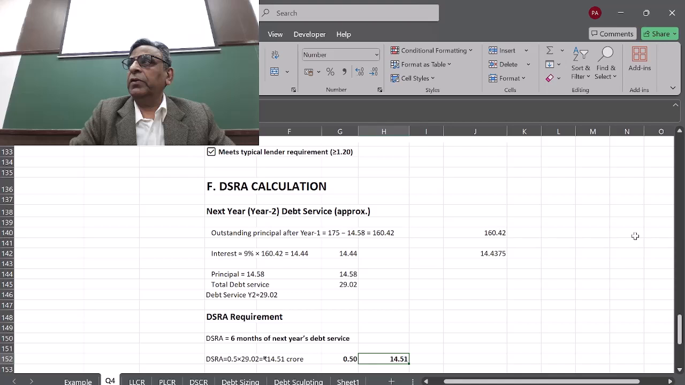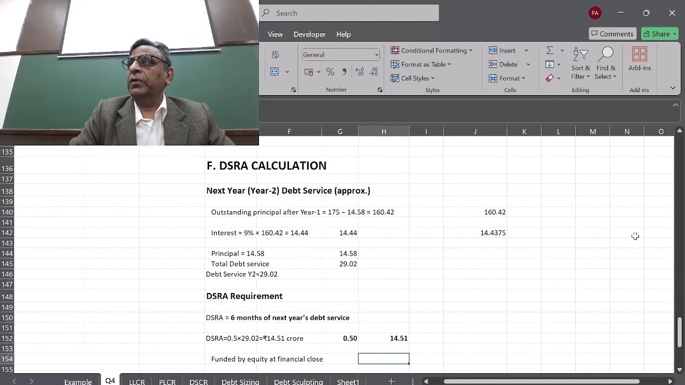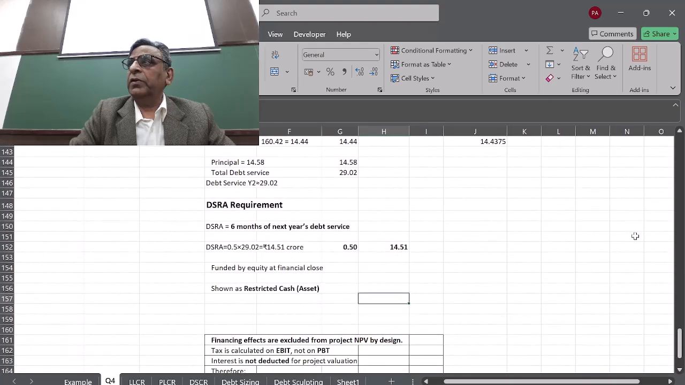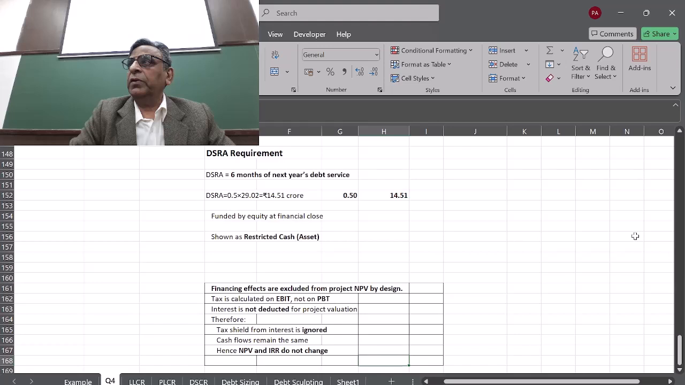So for the first year we don't calculate the debt service reserve account. It's only after year 1 that we calculate. Year 2, so we are doing it for year 2 here. Fine, so you'll understand the reason for that. Year 1 we don't calculate the reserve. Now this is funded by the equity at financial close. That means the company has to maintain 14.5 crore rupees as money. Then this is the logic behind it.